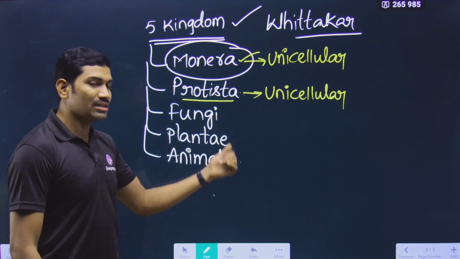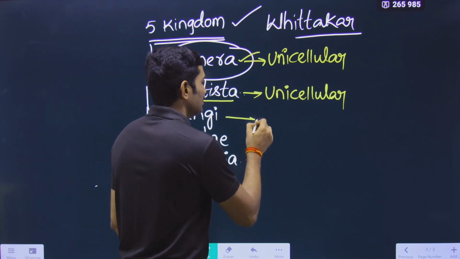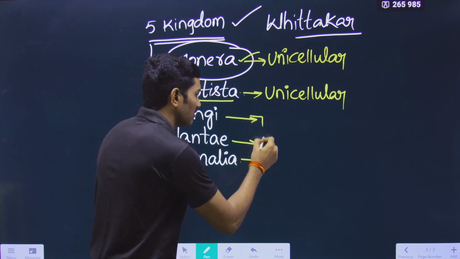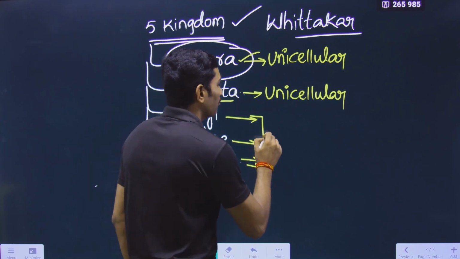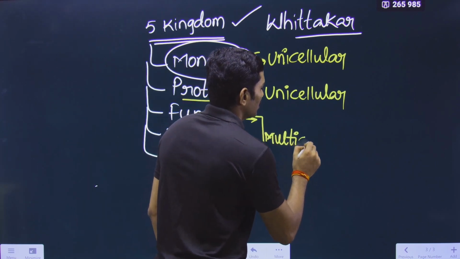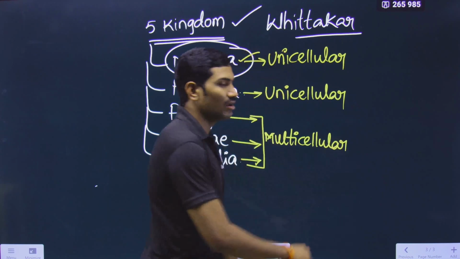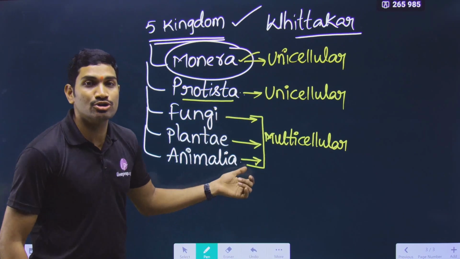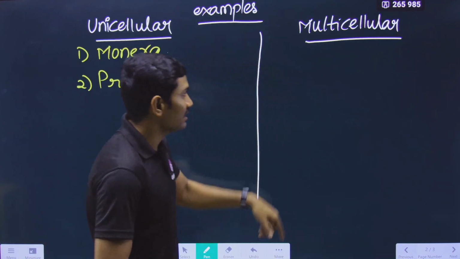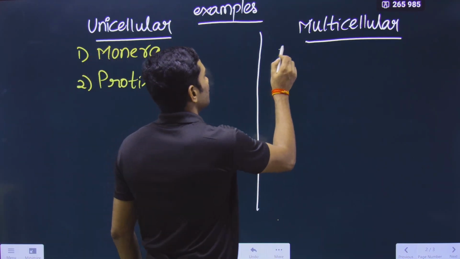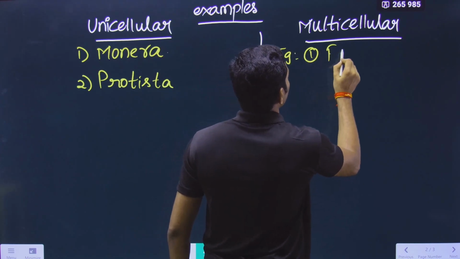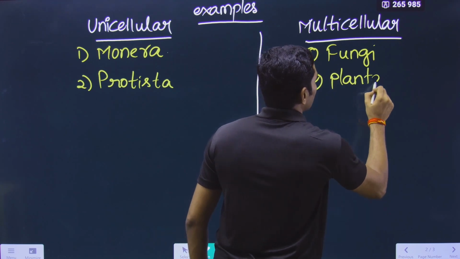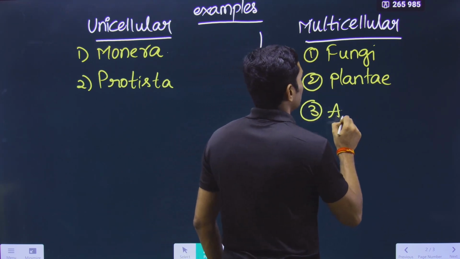Very good. Then what about the remaining 3? Kingdom Fungi, Plantae, Animalia. All these three have multicellular organisms. This is a very important one. In these cases, the organisms are composed of many cells. So under multicellular, the examples we are writing are kingdom Fungi, next kingdom Plantae, and the last one is kingdom Animalia.